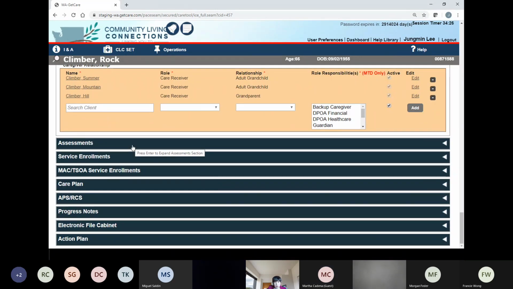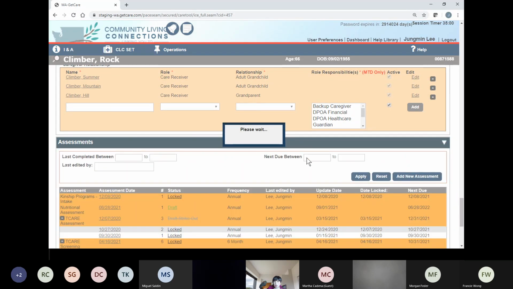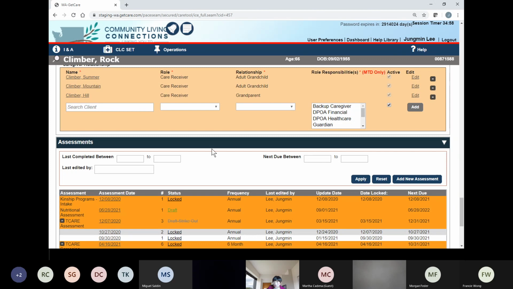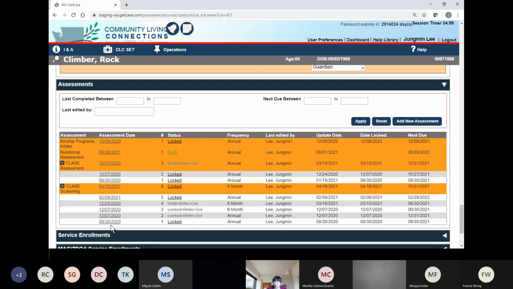And how about assessments? This is the section that you can utilize if your program requires some assessments. If you click here, always at the bottom, you will see existing assessments.